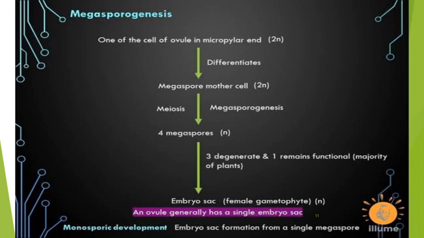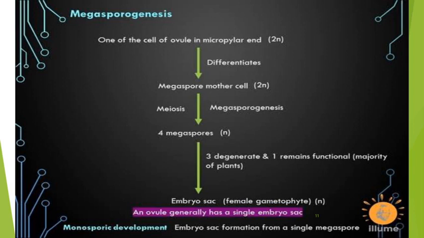Here is a schematic diagram which represents the development of megasporogenesis. First, the one cell which enlarges in size at the micropylar end, which is diploid, differentiates into the megaspore mother cell, which is also diploid, 2N.